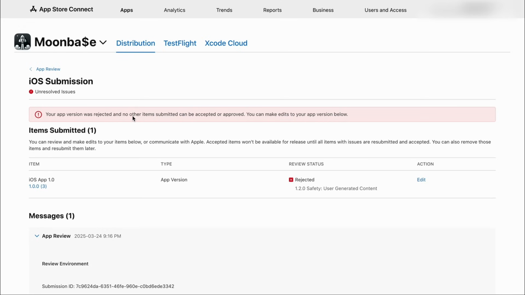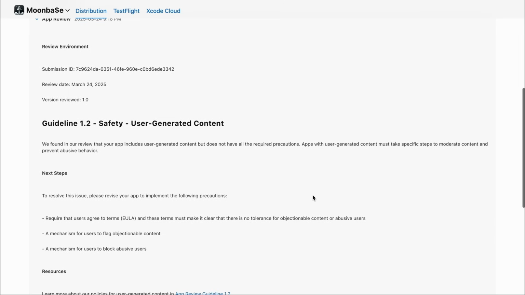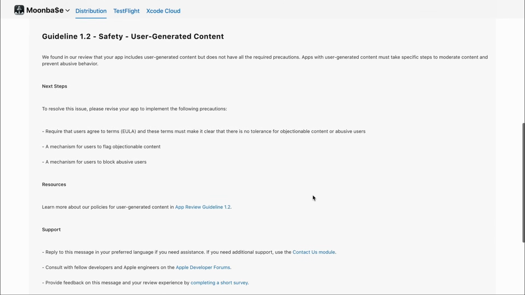And now this is very normal. So we just need to read through what the Apple people said in our review. So if we just read this together, it says, we found in our review that your app includes user-generated content but does not have all the required precautions. Apps with user-generated content must take specific steps to moderate content and prevent abusive behavior. That's fair enough. So next steps to resolve this issue, please revise your app to implement the following precautions.